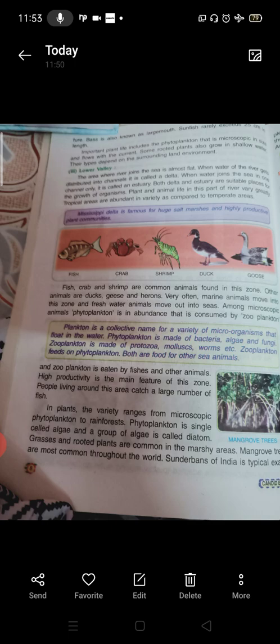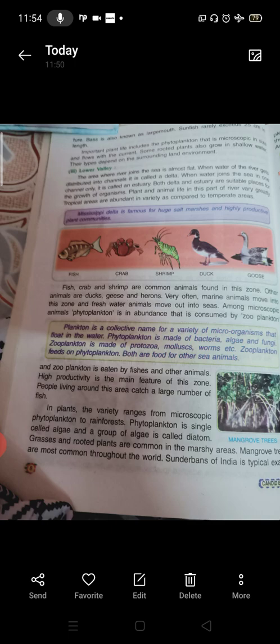Plankton is a collective name for a variety of microscopic organisms that float in the water. Phytoplankton is made of bacteria, algae and fungi. Zooplankton is made of protozoa, mollusks, worms, etc. Zooplankton feeds on phytoplankton. Both are food for other sea animals, and zooplankton is eaten by fishes and other animals. High productivity is the main feature of this zone. People living around this area catch a large number of fish.